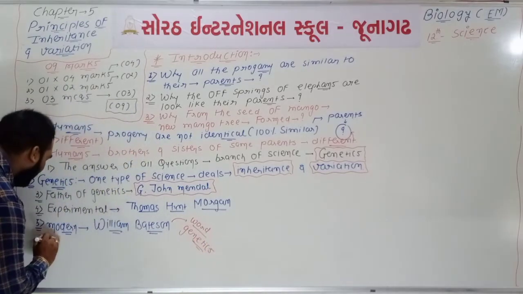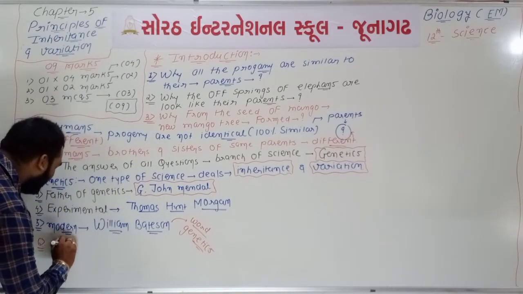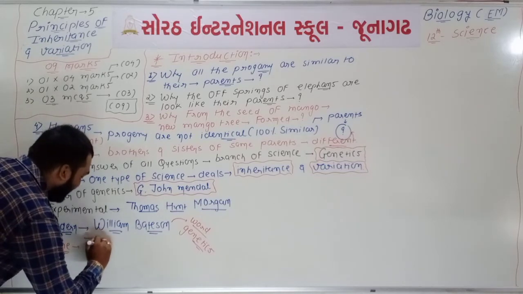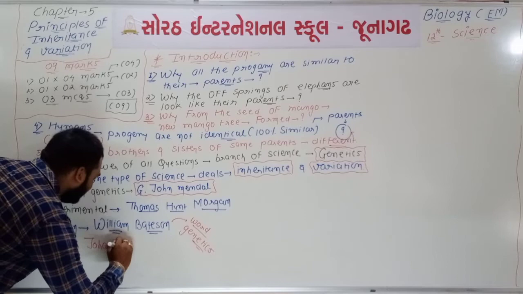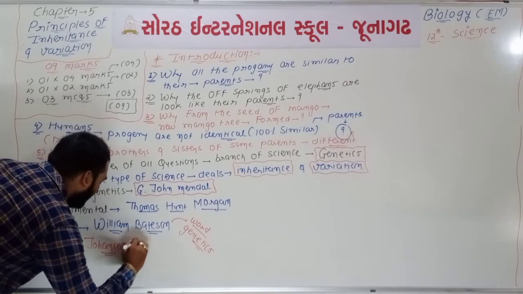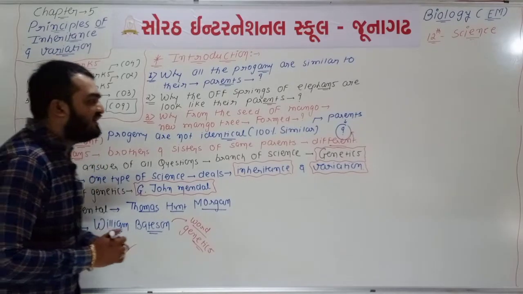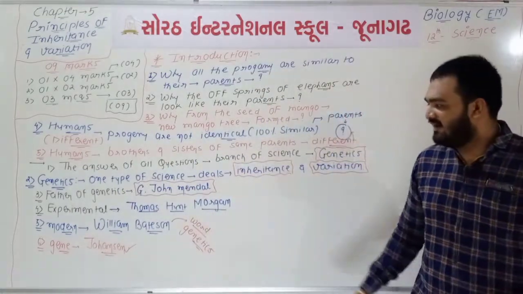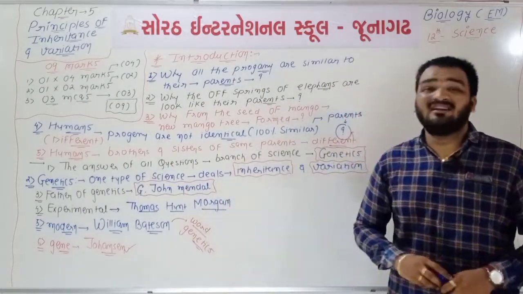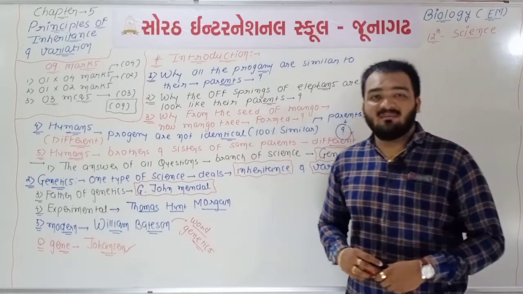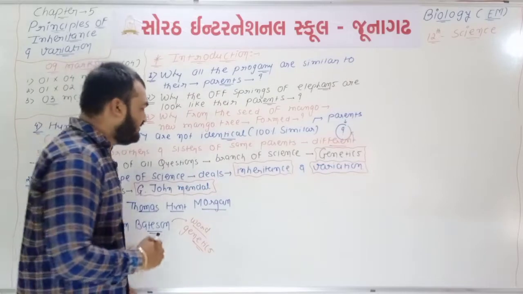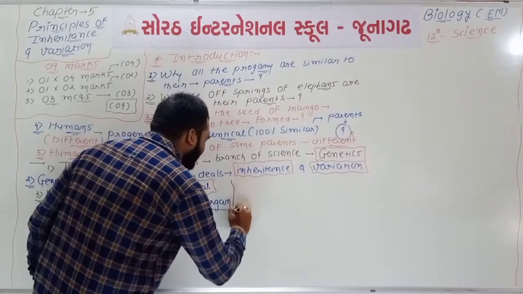And you will remember the word gene was given by the scientist named Johannsen. So the fourth name is Johannsen. These 4 names are not included in your NCERT textbook syllabus, but these 4 names are very much important. So this concept is completed.